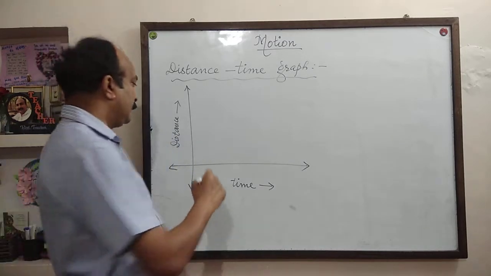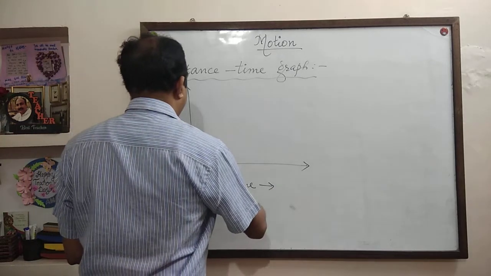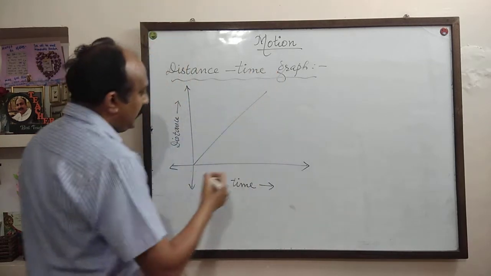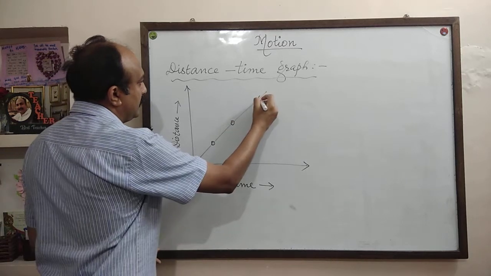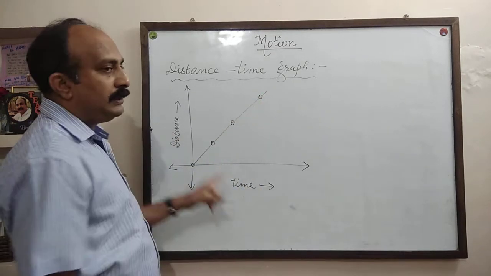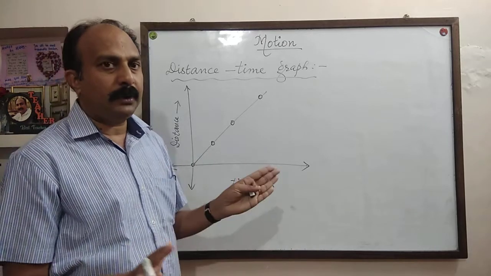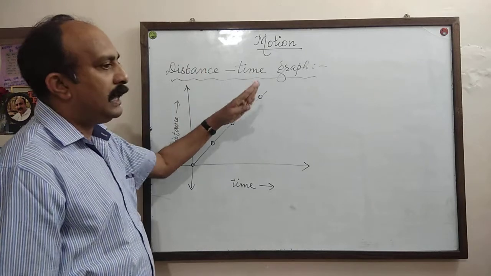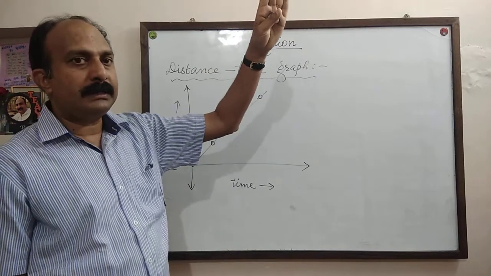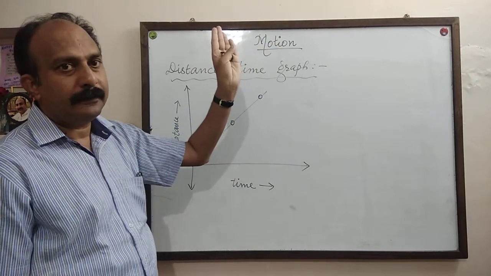First one, if the distance time graph is something like this, when you draw the distance time graph of a moving body, suppose you get a graph like this, a straight line moving upwards in a slanting way.